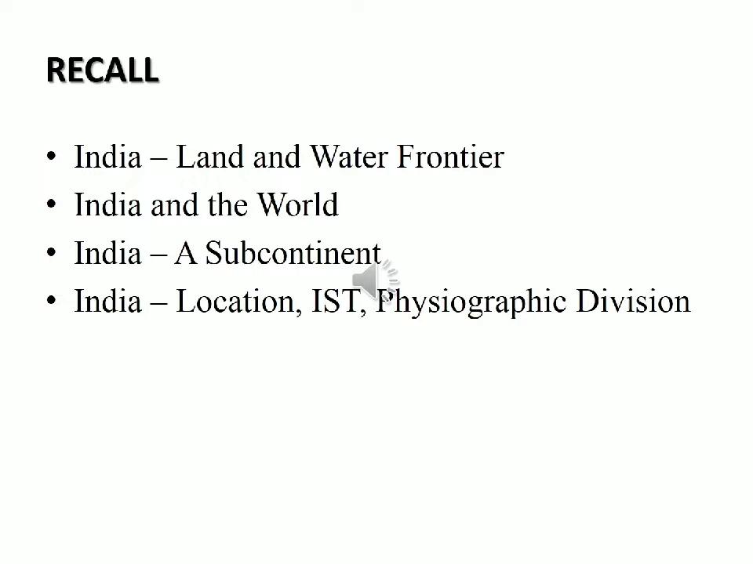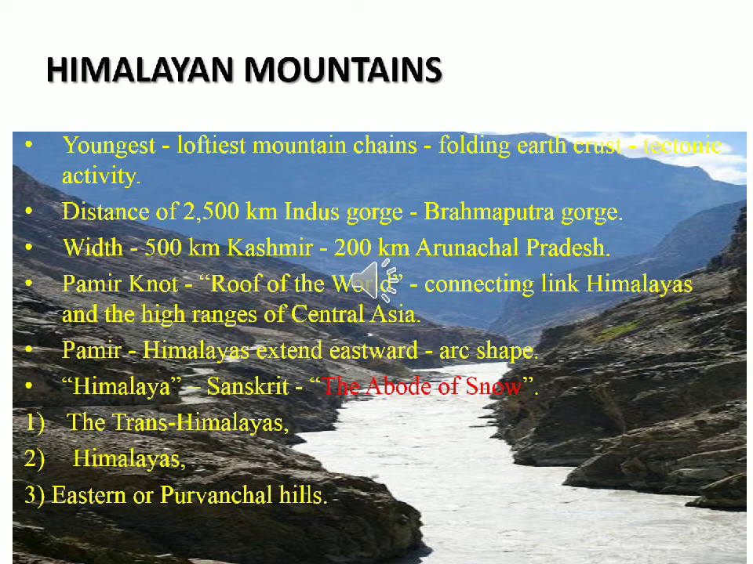Then also we saw about the major physical divisions of India. India is divided into 6 physical types. So in today's class we will see about the first type, the northern mountains or the Himalayas. The northern mountains consist of the youngest and the loftiest mountain chains in the world.